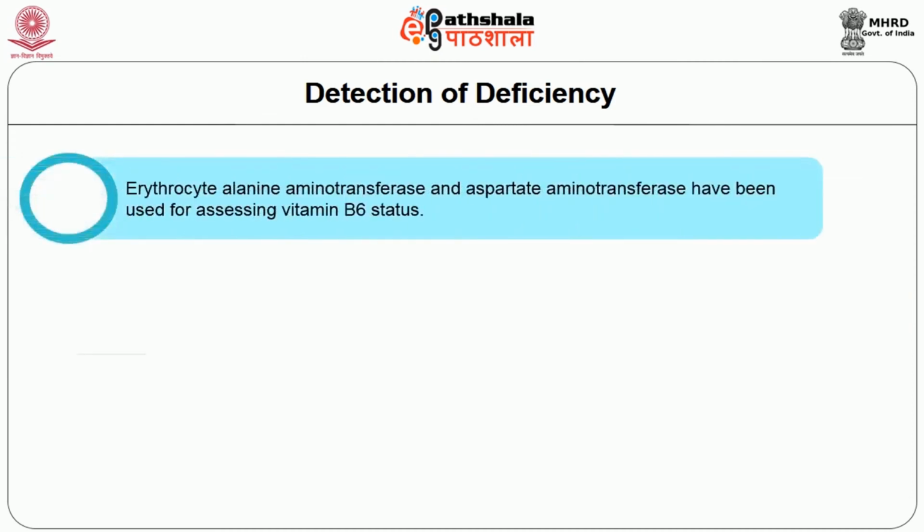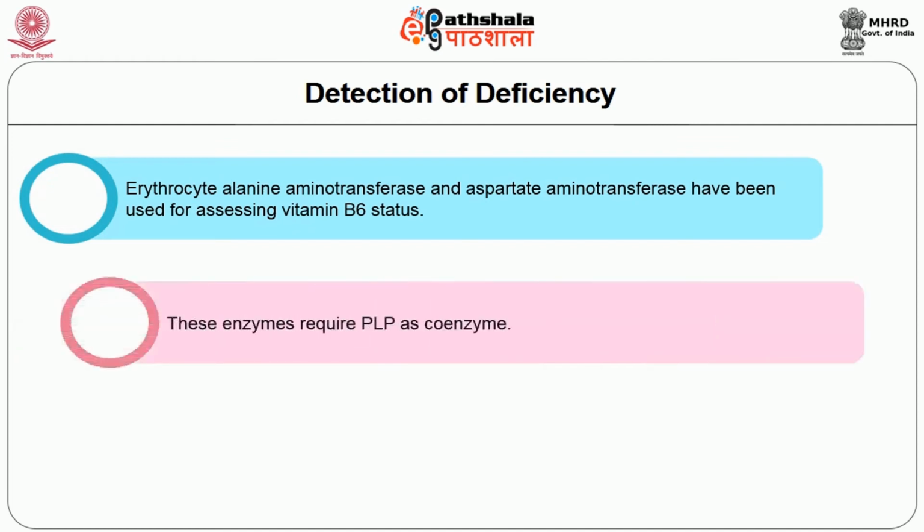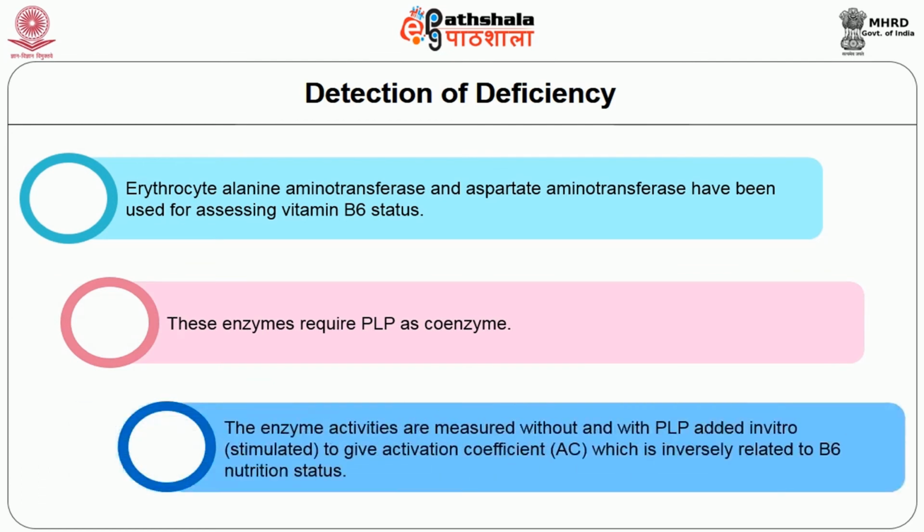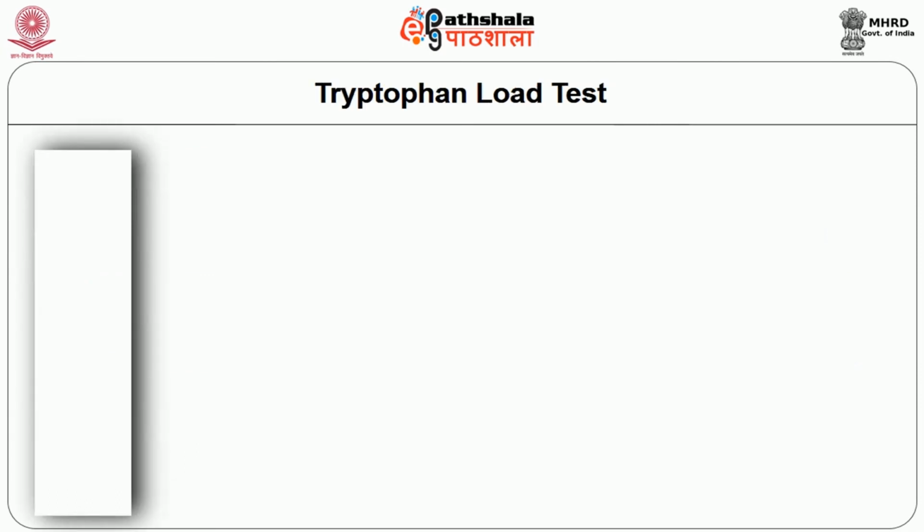The erythrocyte alanine aminotransferase and aspartate aminotransferase have been used for assessing vitamin B6 status. These enzymes require PLP as coenzyme. Enzyme activities are measured without and with PLP added in vitro to give the activation coefficient, AC, which is inversely related to B6 nutrition status.